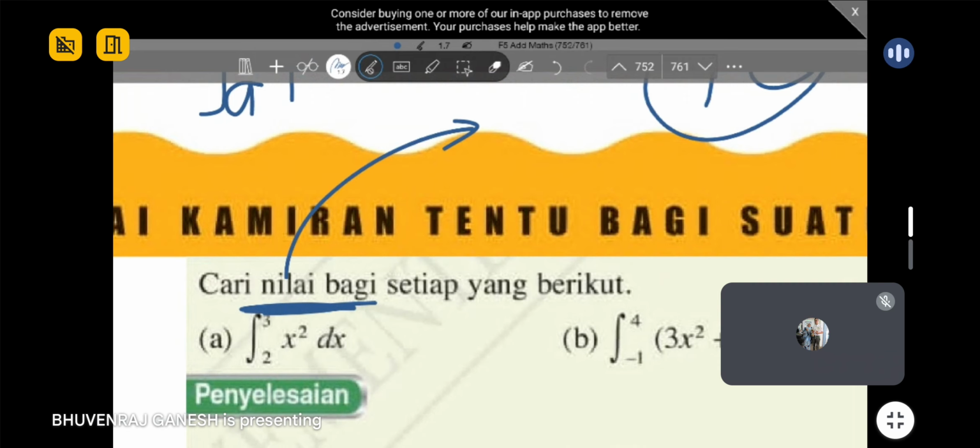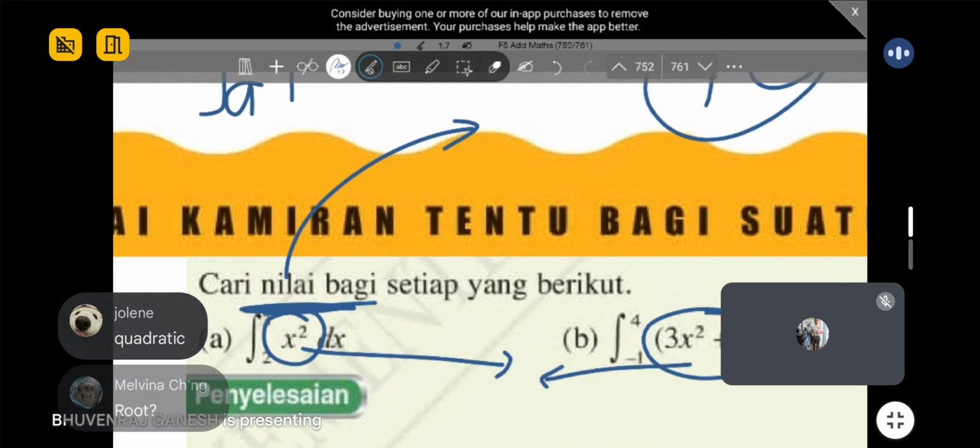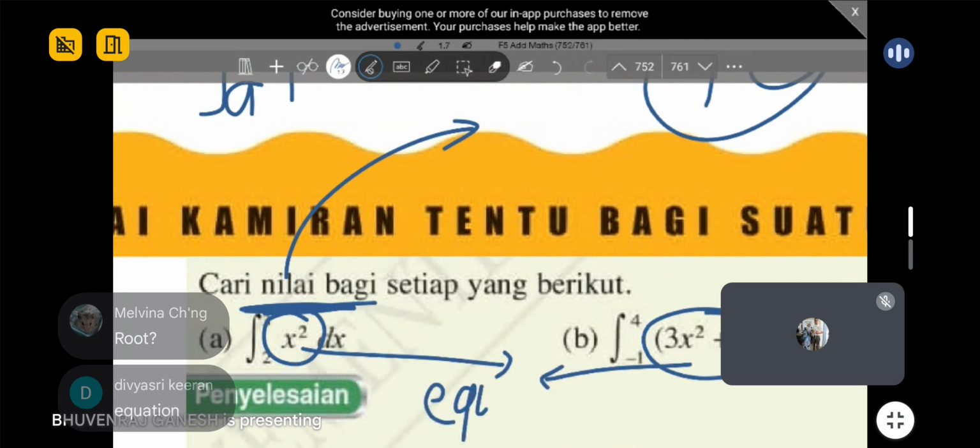Guys, I ask you one thing. X square, 3x square plus 2x. All of these are what, guys? What are these called? All these two. Generally. Yes, the answer is equation, guys.